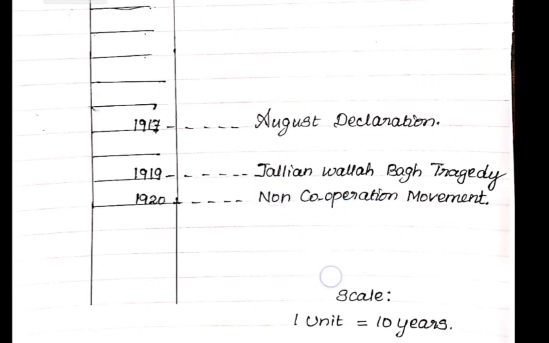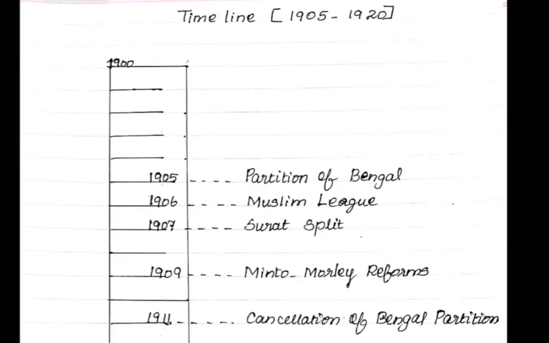How I mentioned it, I am telling once again. Here it is given clearly, 1905 to 1920. This is the question: 1905 to 1920, any 5 events have to be mentioned. Instead of writing 5 events, you are going to learn 8 events from 1905 to 1920.